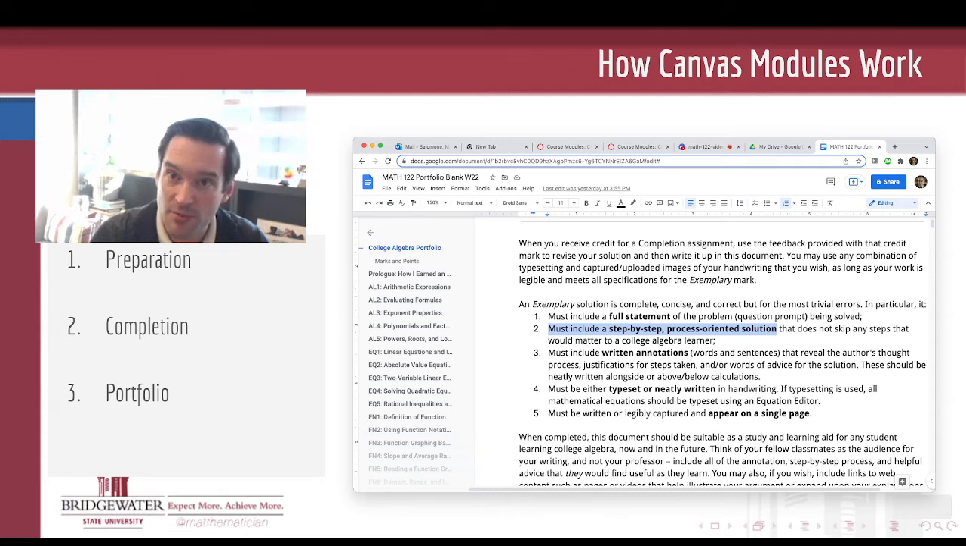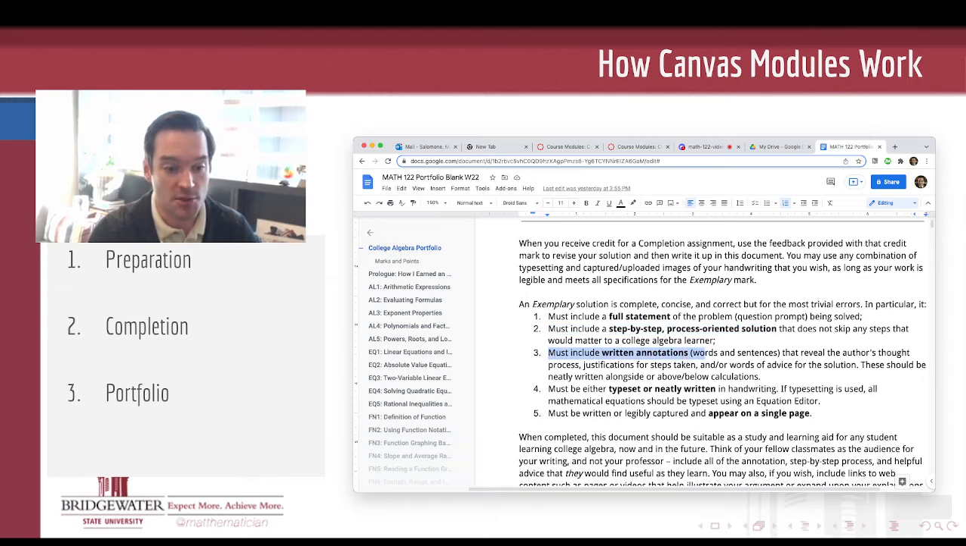One of the hard parts about showing your work in a math class is that very often the only person reading it is your professor, and your professor kind of mentally knows how to fill in the gaps because we have expertise in the area. So try to think of your audience in this portfolio as a fellow student. What steps would they need to see in order to make sure that they're not being left behind by your solution? So that's the rubric for that.